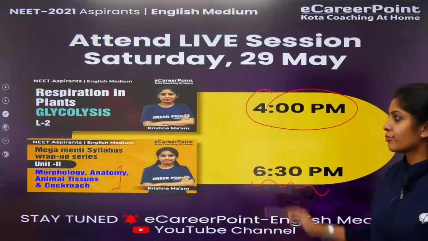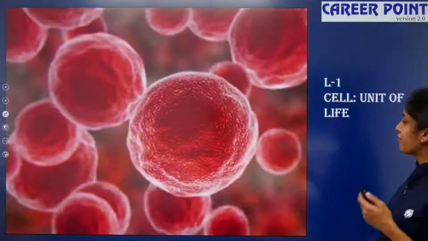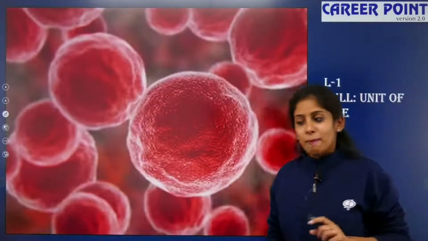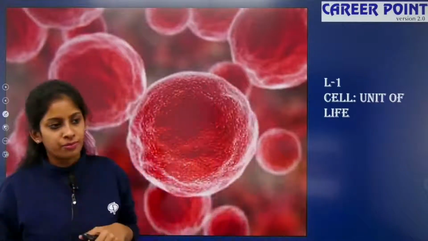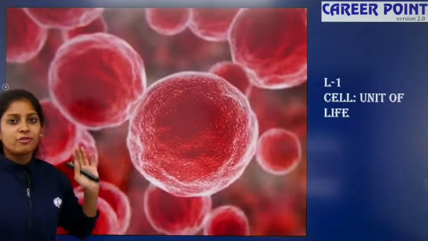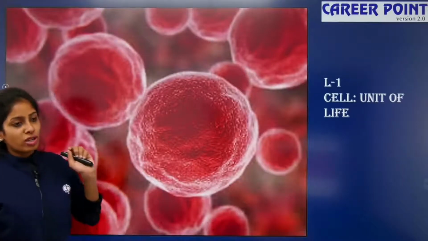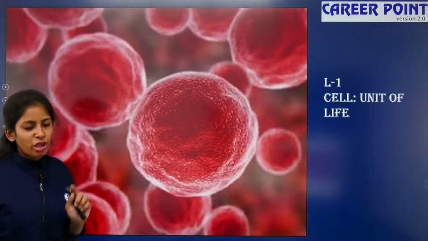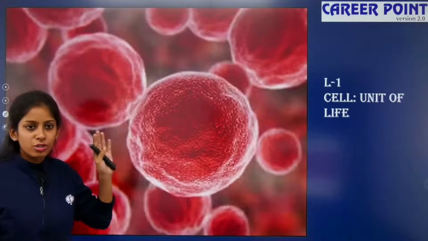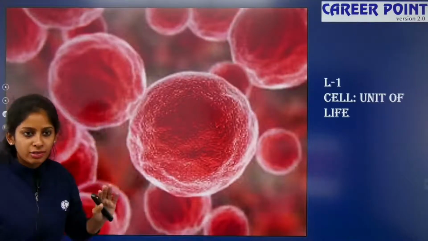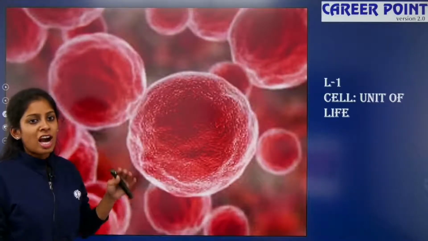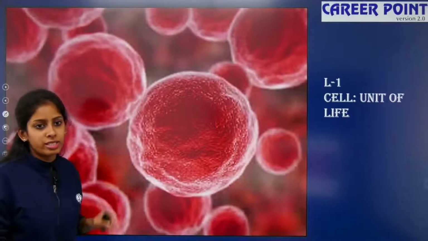So how many of you still find this cell, the unit of life, difficult? Ma'am, this chapter is confusing. I am fine with plant physiology, I am fine with animal physiology, but this unit is what is tough. Under this unit you have 3 chapters, that is cell, the unit of life, cell cycle, cell division and biomolecules. How many of you feel this chapter is tough?